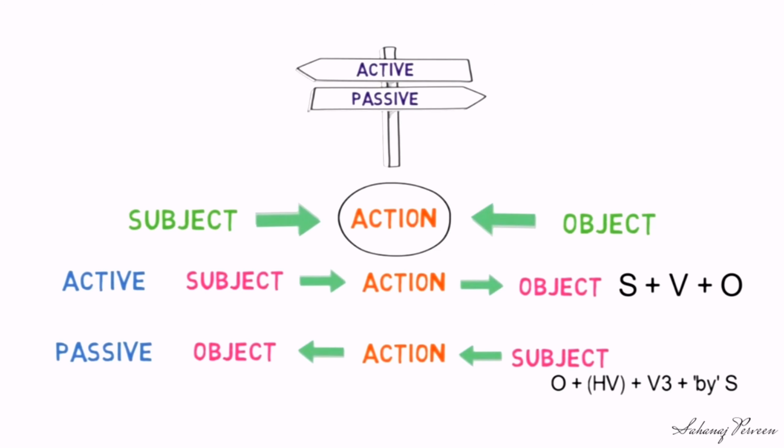Dear student, look at the picture. In case of active voice, the subject performs the action and the object receives the action. So the structure is subject plus verb plus object. In case of passive voice, more importance is given to the object and the action that has been performed rather than the person who has performed the action. So here the structure is object plus helping verb plus verb 3 plus by plus subject.